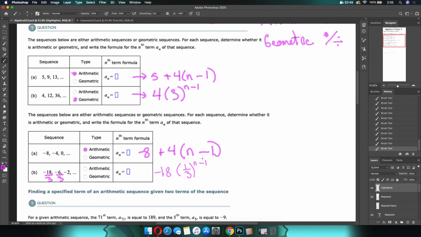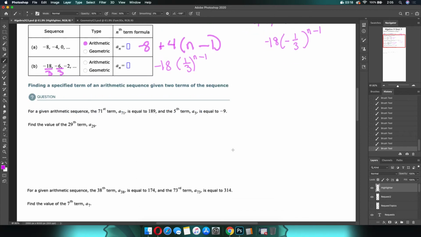There, that's all finished. Let's take this and just make a little bit of change. Let's say it's negative 18, then it's positive 6, then it's negative 2, and so on. It's going to be the exact same thing. You have your negative 18, you have your 1/3 to the n minus 1. The thing is that the signs are flipping, and what do you do to take that into account? You slap a negative. So just keep an eye out for that if you see that in any of the topics that you're doing.